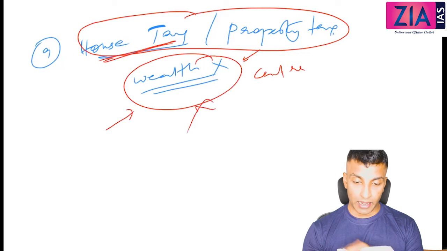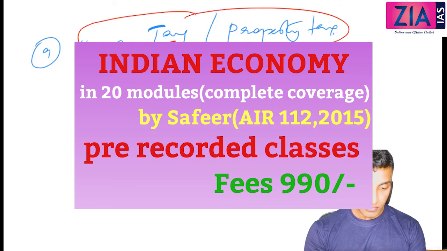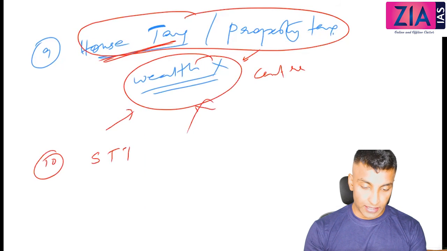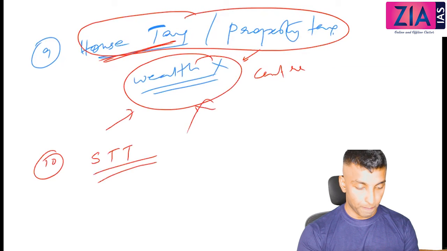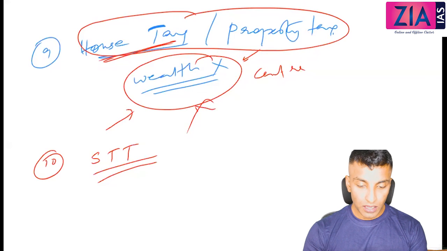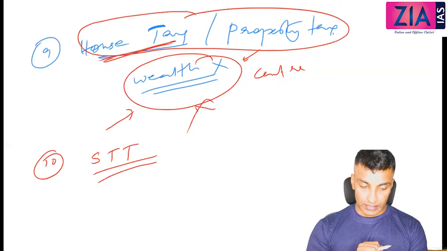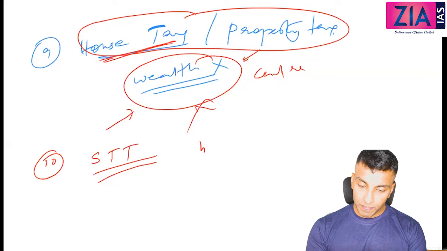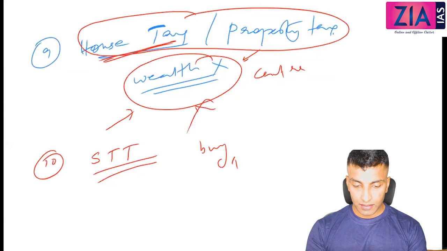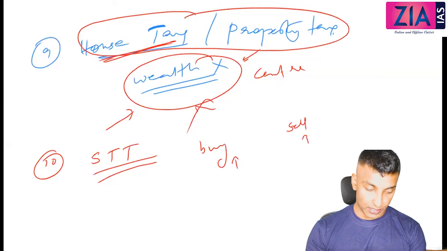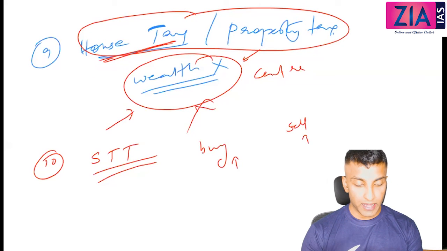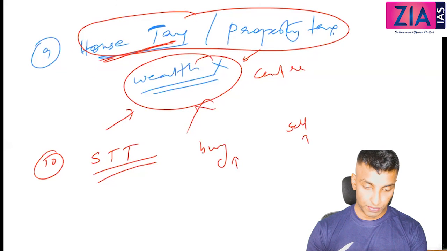Non-financial instruments like gold, cash, etc. 10th one, securities transaction tax, STT. Just write one line. It is imposed on buying and selling of securities in stock exchange. When you buy a share, you need to pay some tax, STT. When you sell the share, you need to pay the securities transaction tax. So it is imposed on buying and selling securities in stock exchange.